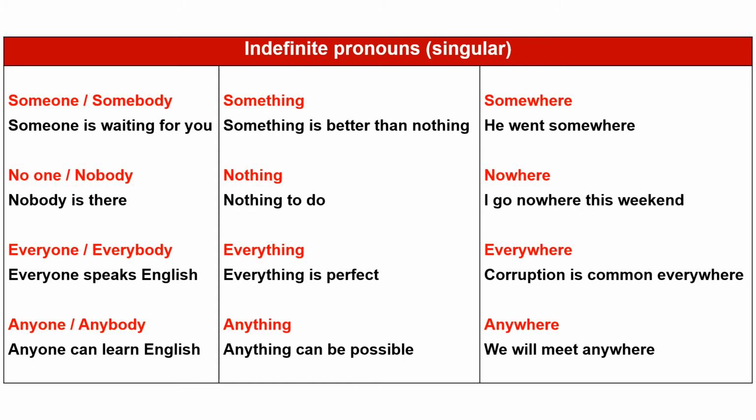Something is also a singular form pronoun, so we have used is, a singular form verb. Next, somewhere. He went somewhere. Next, nobody and no one. No one is formal and nobody is an informal word. Nobody is there.